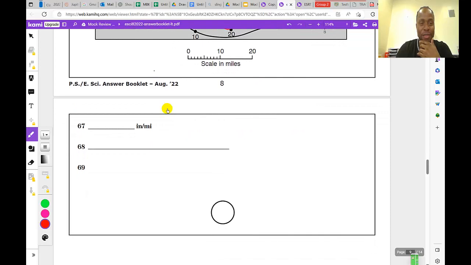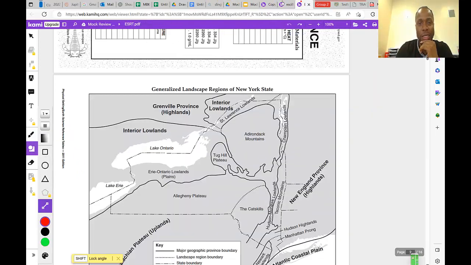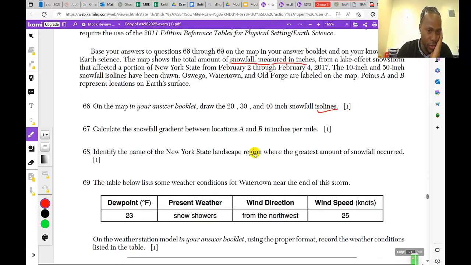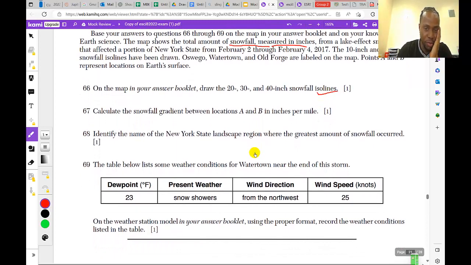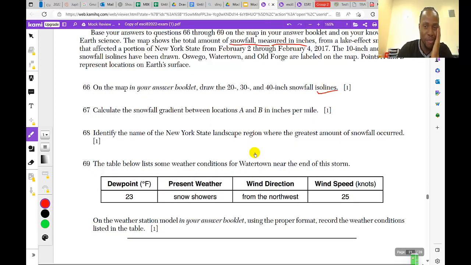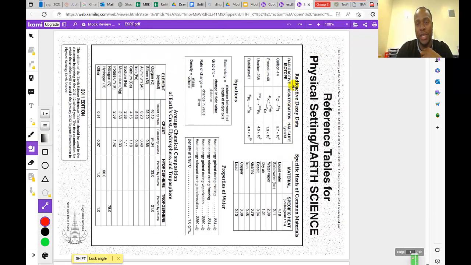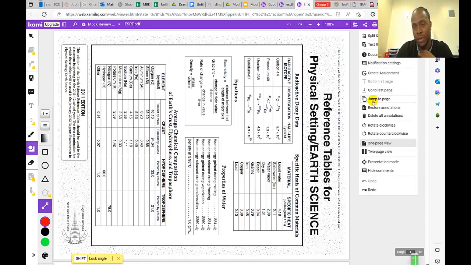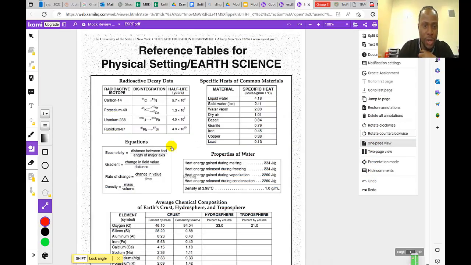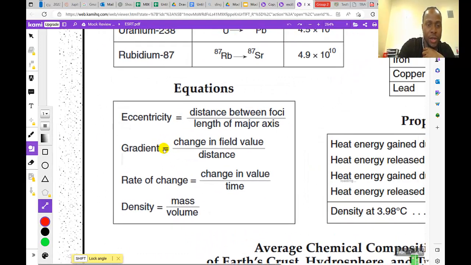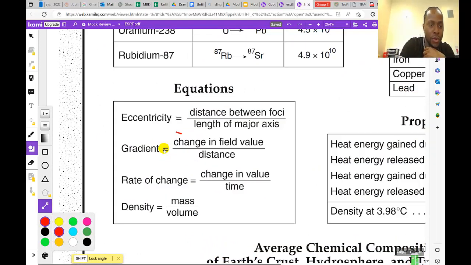Question number 67. Let's read the question. Question 67 said calculate the snowfall gradient between location A and B in inches per mile. Interesting, so we are calculating gradient. What do we know about gradient? We can find the formula for calculating gradient on our Earth Science Reference Table, page number 1. So I'm going to quickly flip that around so I can show you how I'm working my answer out. All right, gradient right here. This is the guy we are looking for.